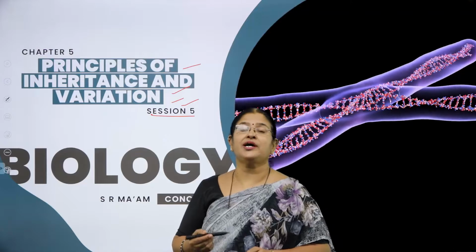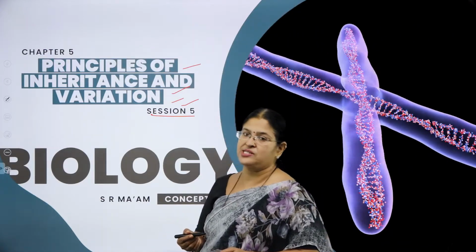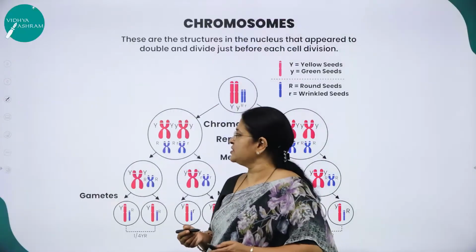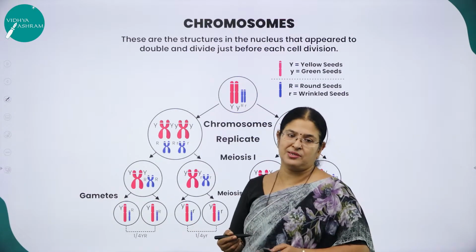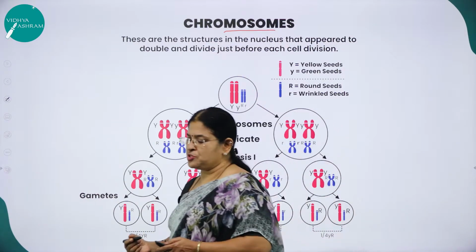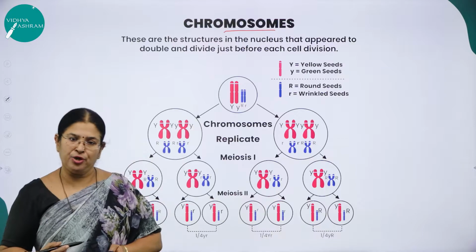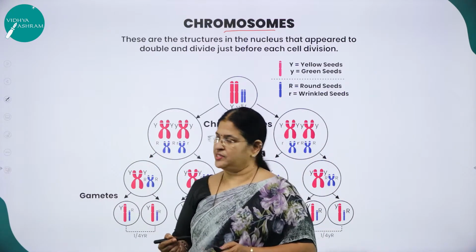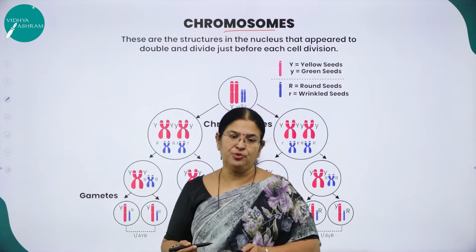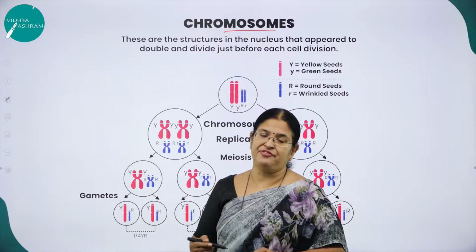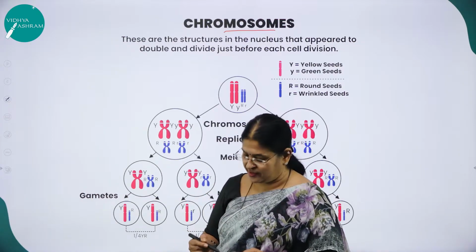We are going to study what is a chromosome, what are genes, then what is linkage and what is recombination, with suitable examples. Moving on to the first concept of this session called chromosomes. All of us know chromosomes play a very great role in a human body. They are nothing but the carriers of genes, and genes are nothing but the units of heredity. Now let us see what is the exact difference between the chromosomes and the genes.